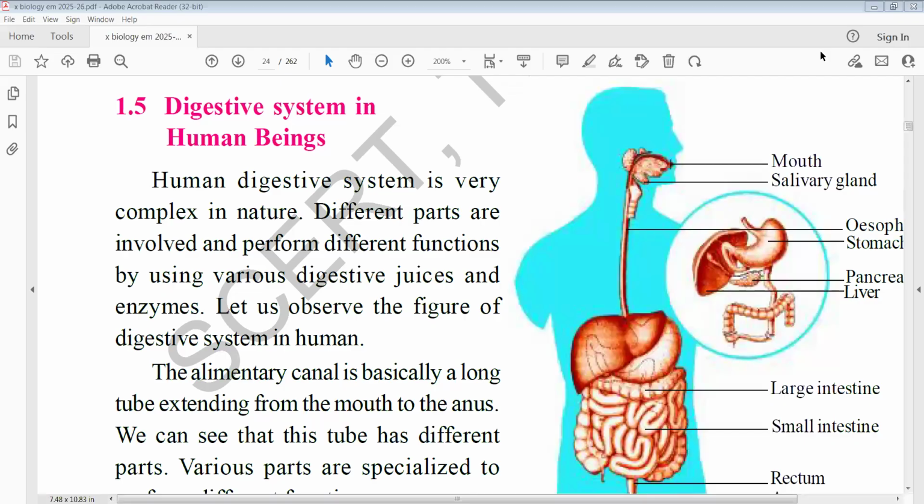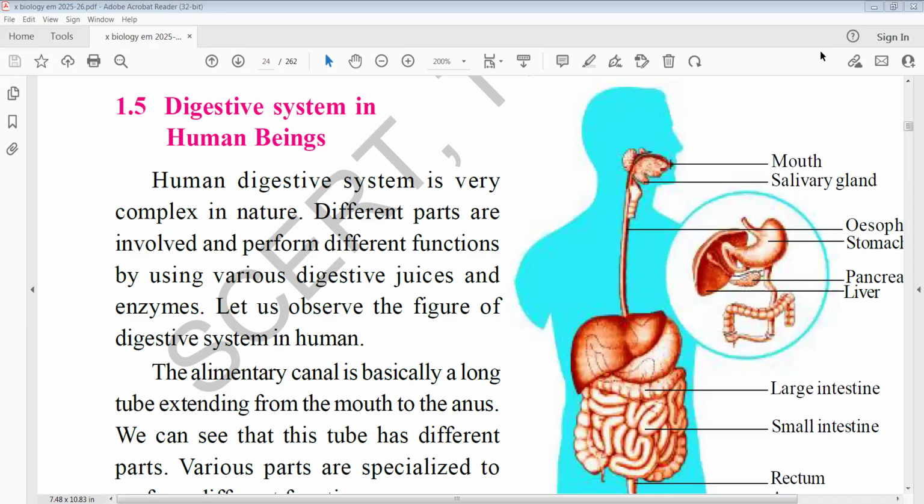So, the human digestive system. Now let us know what digestion is. Digestion means the process of conversion of large macromolecules into small, minute molecules. Human beings belong to the heterotrophic type of nutrition because we depend on plants for food, directly or indirectly.